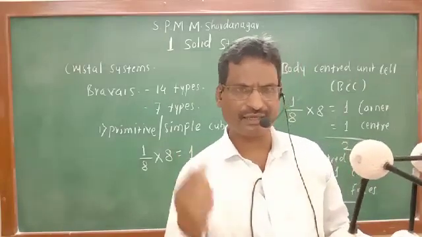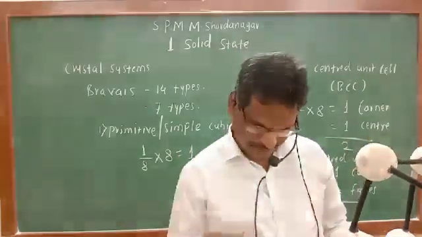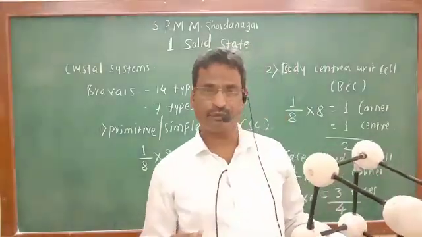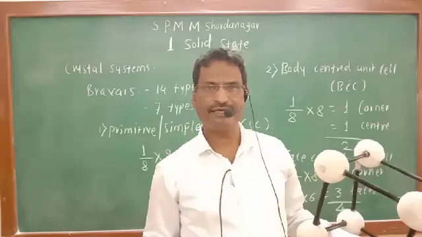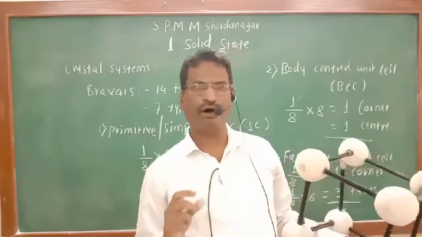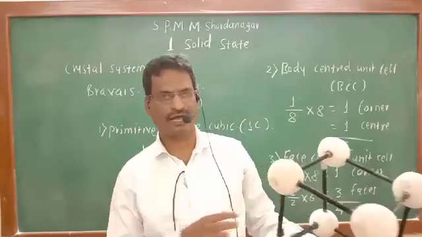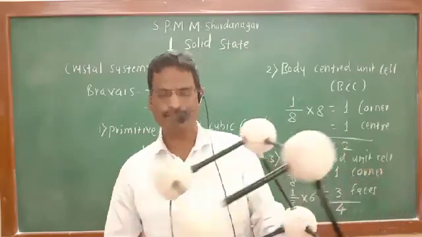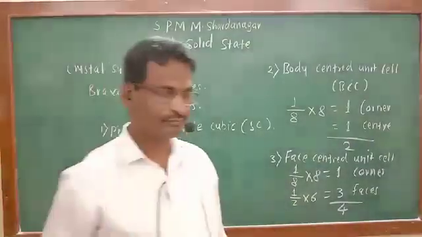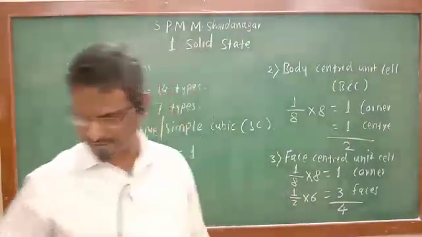Slight changes are there. In hexagonal, there is a hexagonal structure instead of cubic. Those changes you will observe in detail from the diagram also. So that is about the 7 types of Bravais lattices, 7 types of crystal structures.